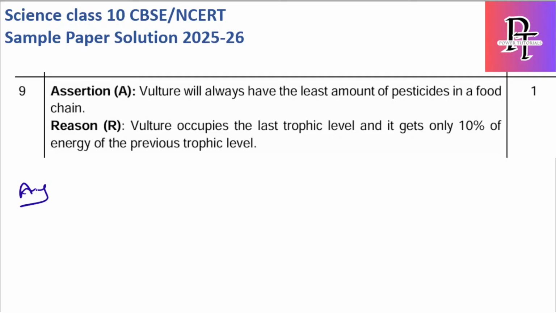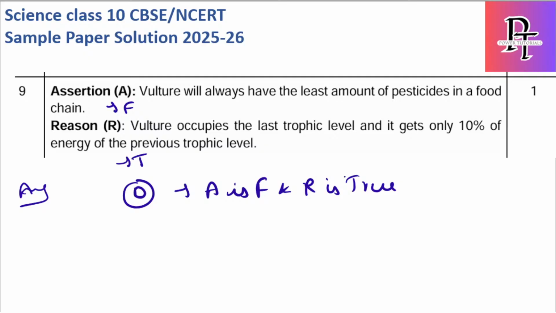What the assertion is saying is that vulture will always have the least amount of pesticides in the food chain. False, because the amount of pesticides increases along the food chain towards the top. Vulture occupies the last trophic level and it gets only 10% of the energy of the previous trophic level. Yes, this is true, but not the reason. At the same time, A is false. So if A is false and R is true, the answer is D.